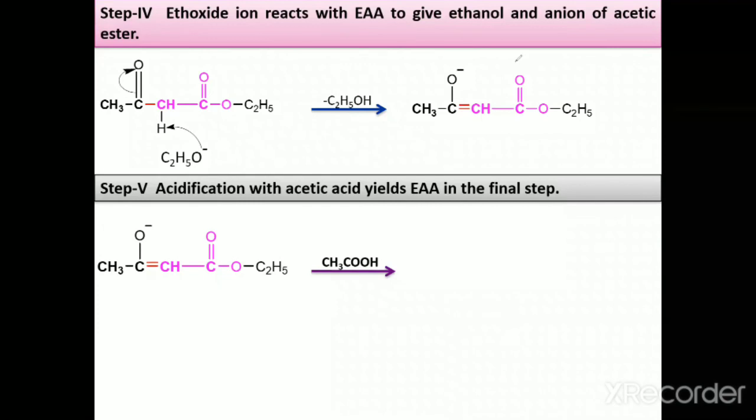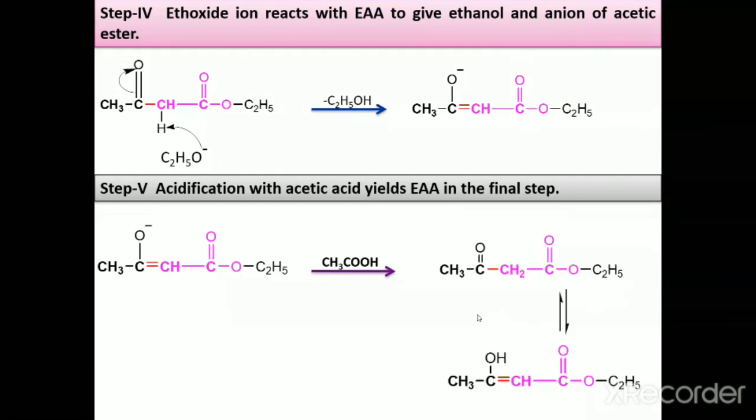It looks like this. So this is the ethyl acetoacetate, formed after acidification of this anion of the acetic ester.